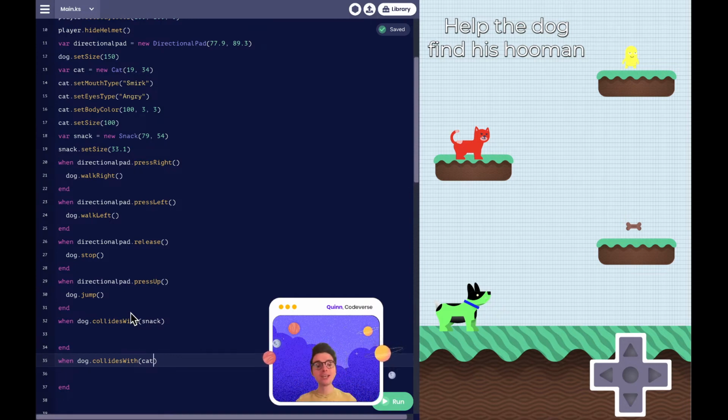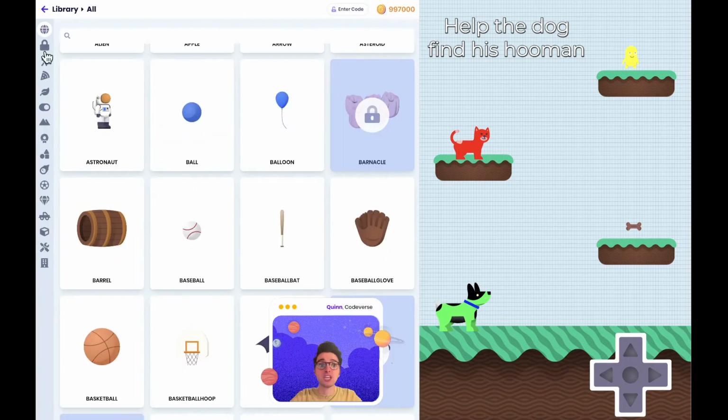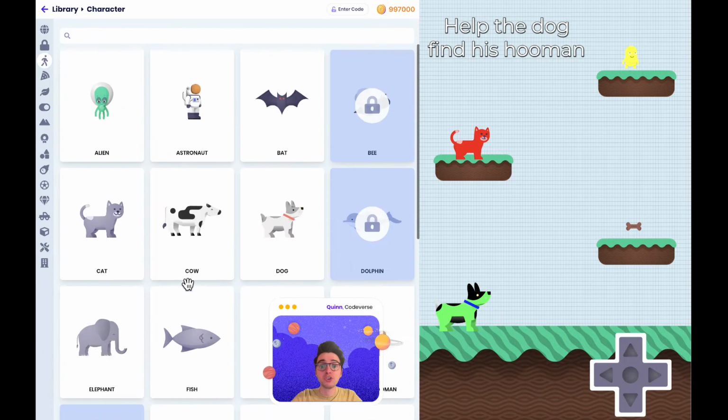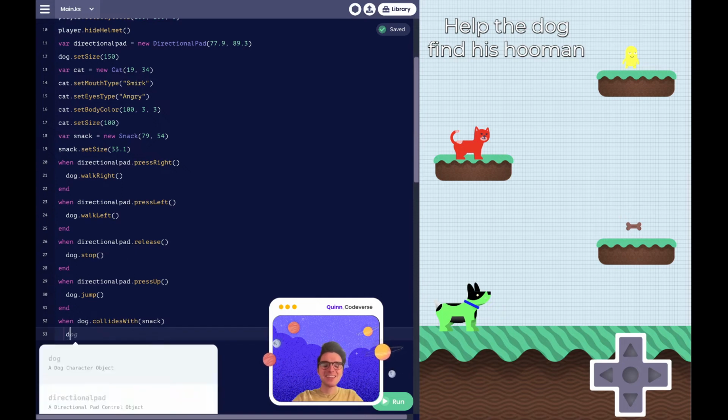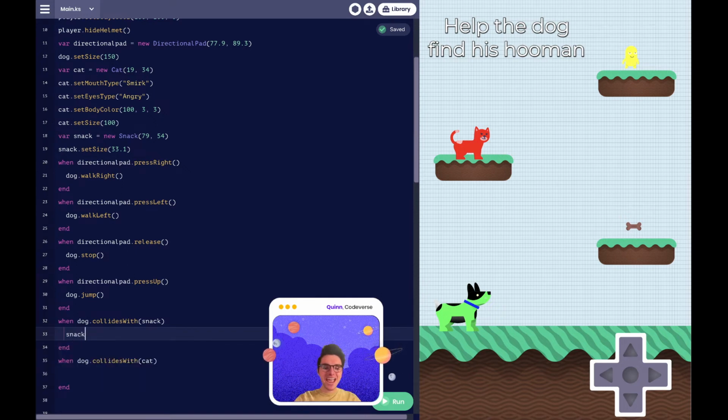So when the dog collides with the snack, it explodes into millions of pieces and it looks like our dog is a messy eater. I mean, you guys who have dogs at home, you can just tell me right now, yeah, they're messy. They're real messy. Especially when they make a number 2 on the ground. You know what I'm talking about? They're messy.